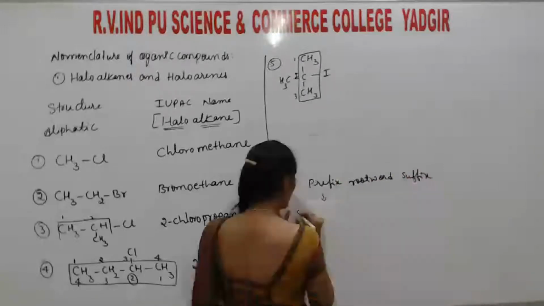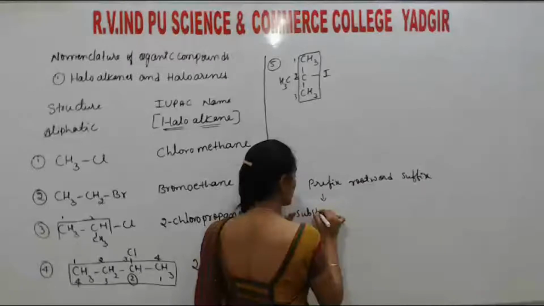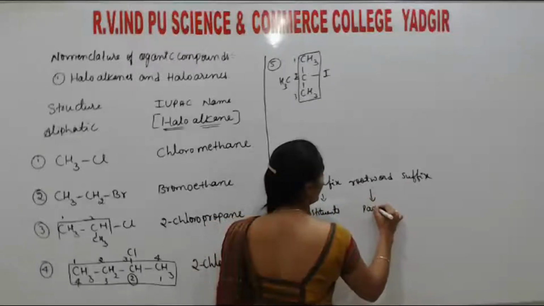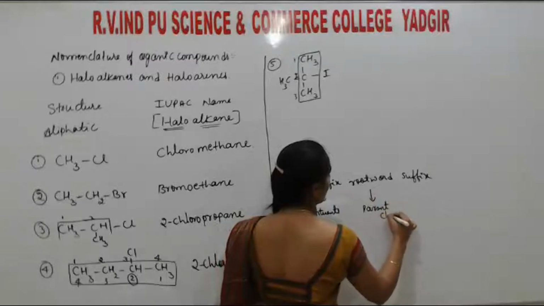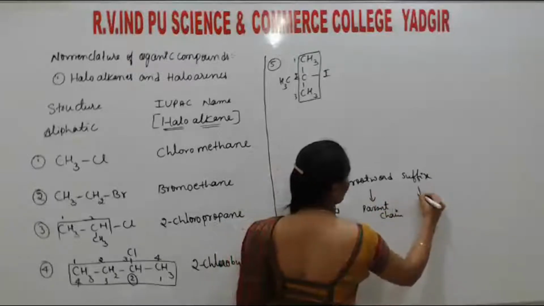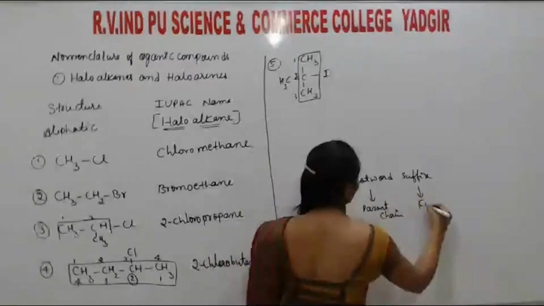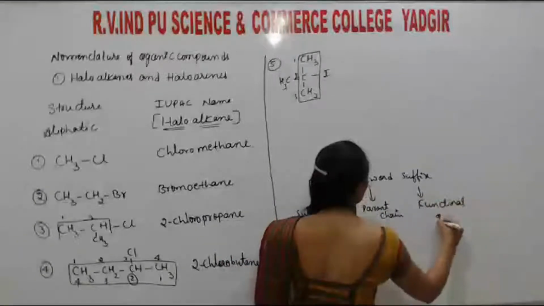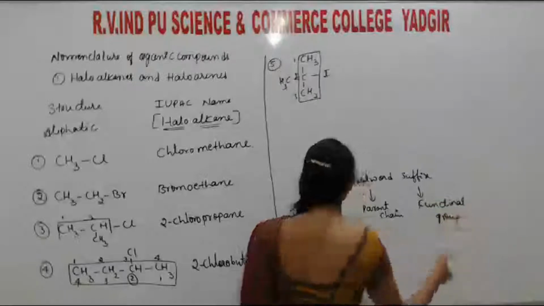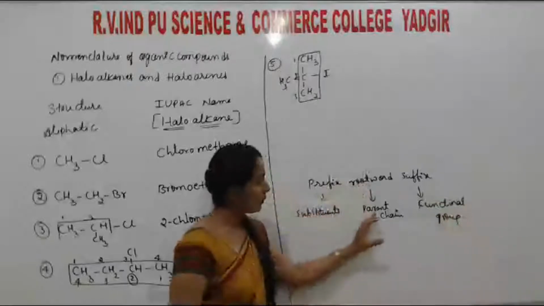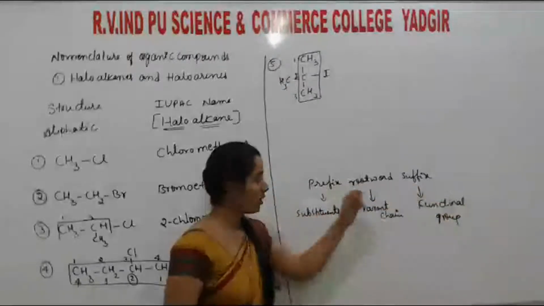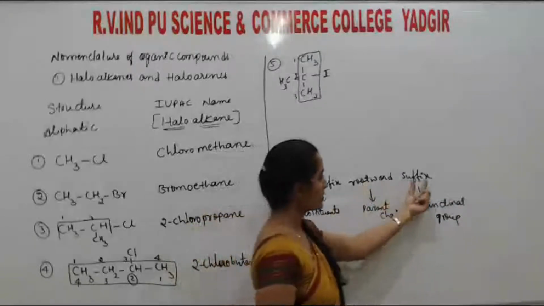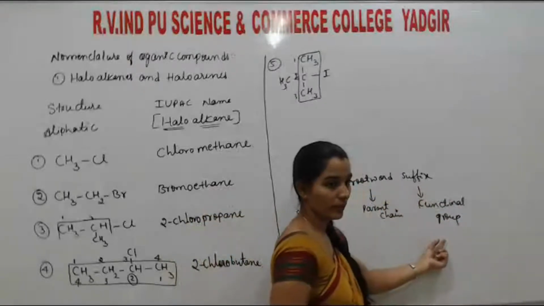These prefixes are always substituents. This root word is a parent chain. This suffix is a functional group. This is the correct way of writing the nomenclature. So: prefixes, root word, suffix. Prefixes are substituents. Root word is a parent chain. Suffix is a functional group.